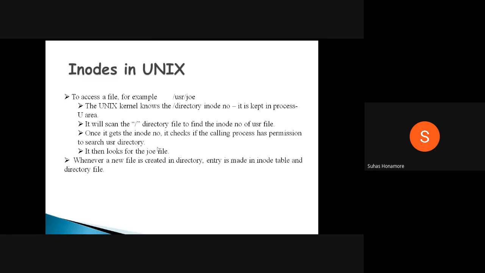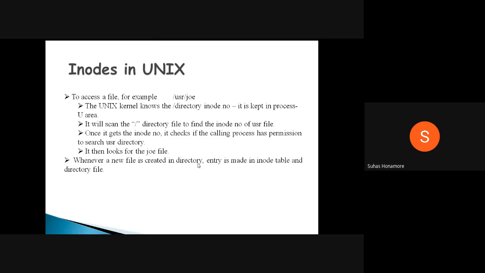Whenever a new file is created, at that time what will happen is one entry will be created inside the directory. This entry will be made inside the inode table and the directory file also, both sides. So the inode table contains, inside your file system, how many files are there.